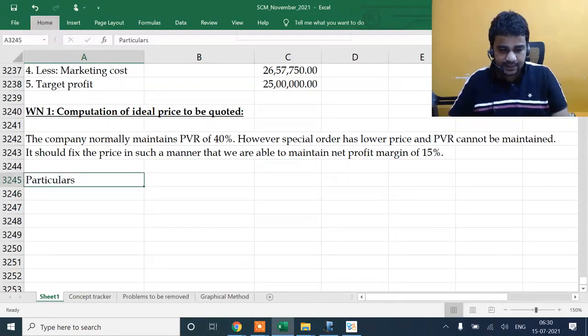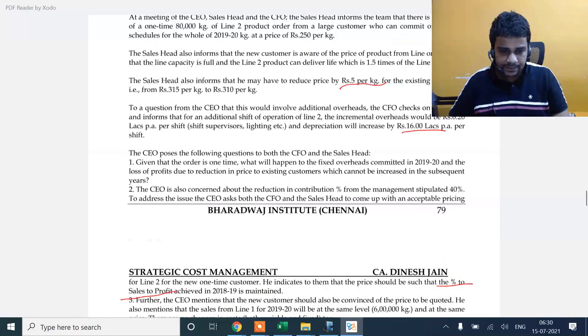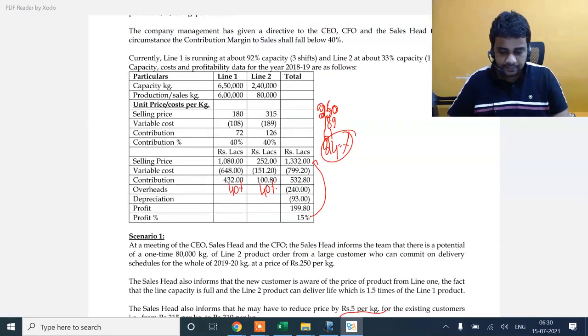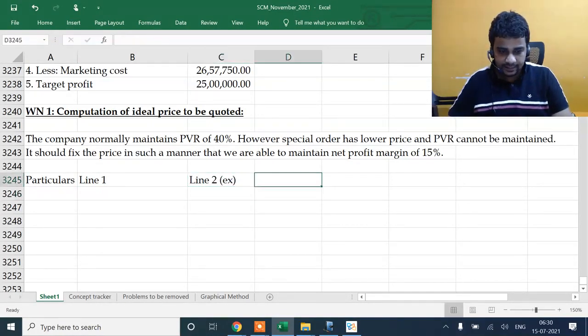Particulars, let's create a structure. Net profit margin of 15%. Line 1, line 2 existing, line 2 special.